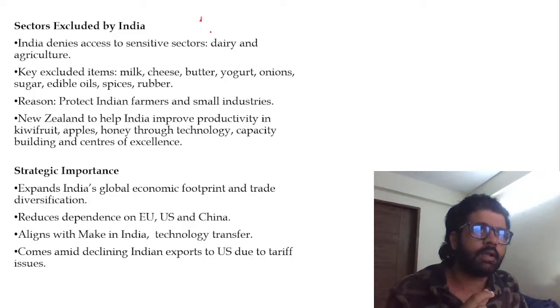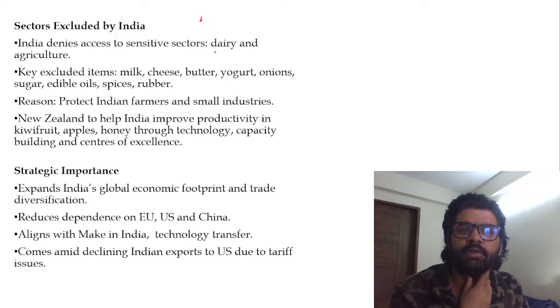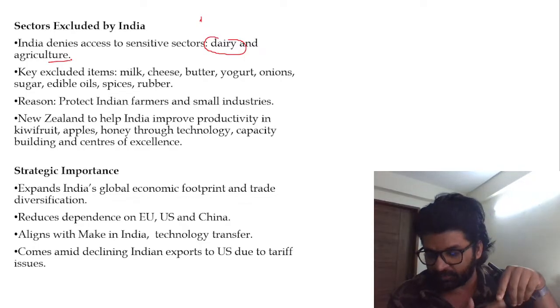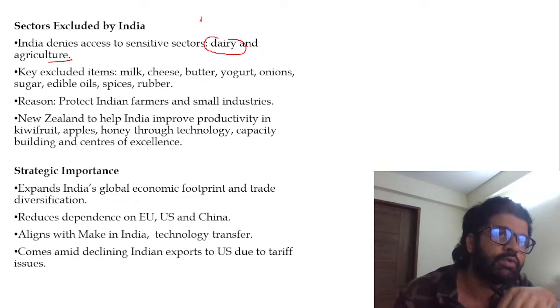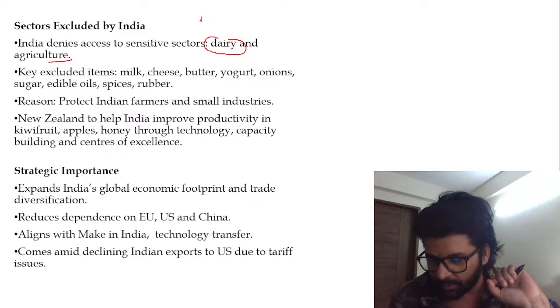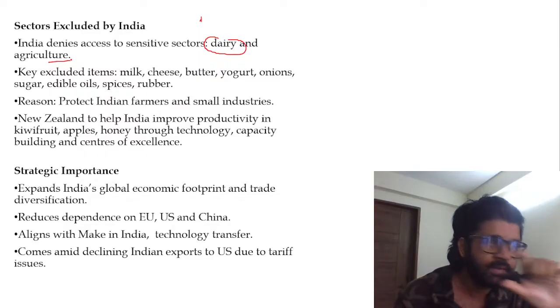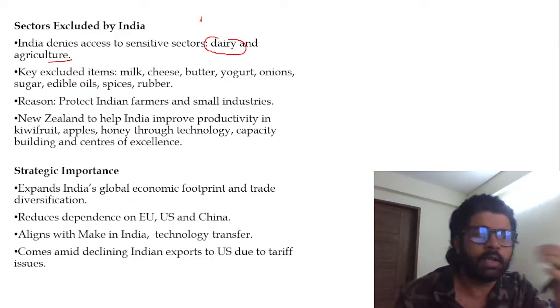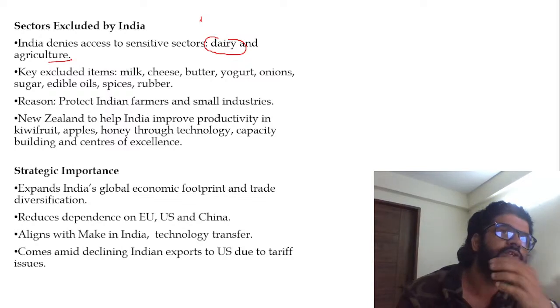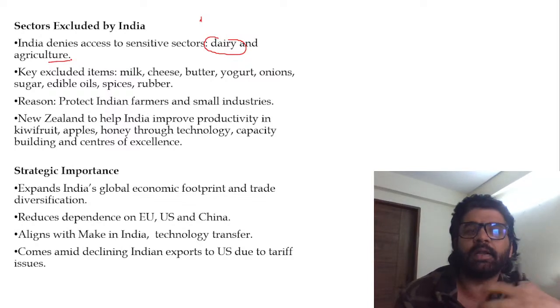The important point of this FTA is that we did not allow them access to dairy and agriculture, as we have discussed earlier. And why did we not allow them? Because 86% of farmers in India are small and marginal according to the agriculture census. So this is a very sensitive sector for us. And in dairy and agriculture, New Zealand is anyway very good. So cheaper imports from New Zealand will hamper our Indian farmers.